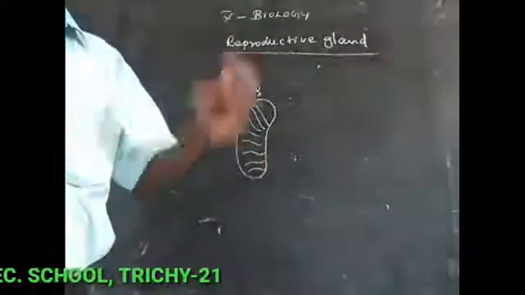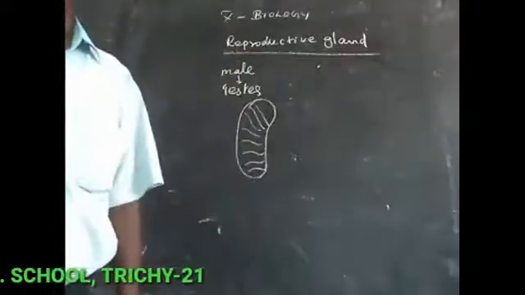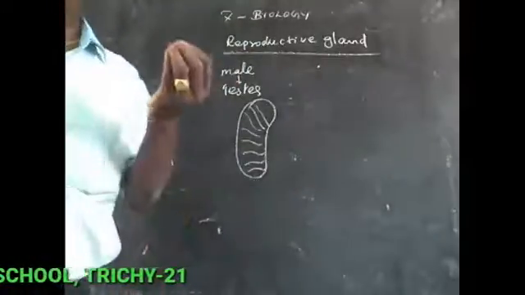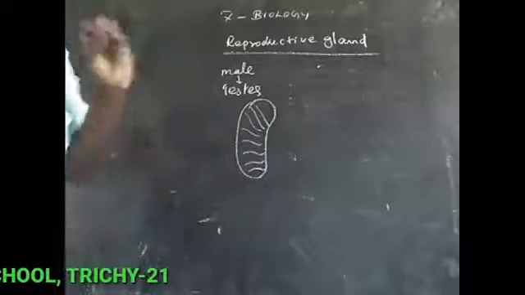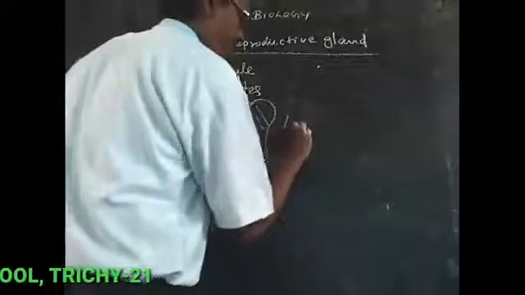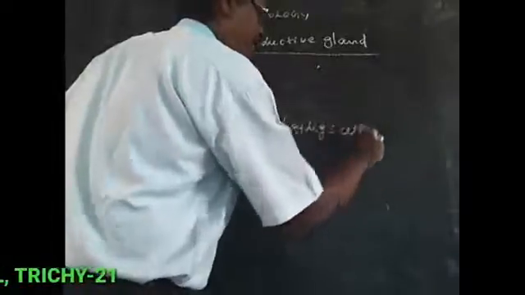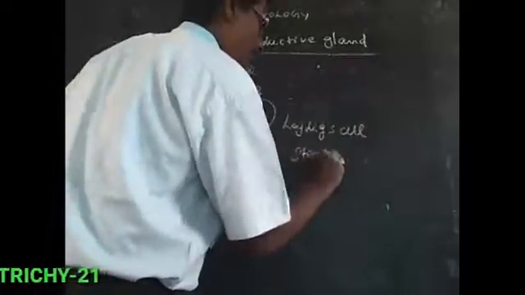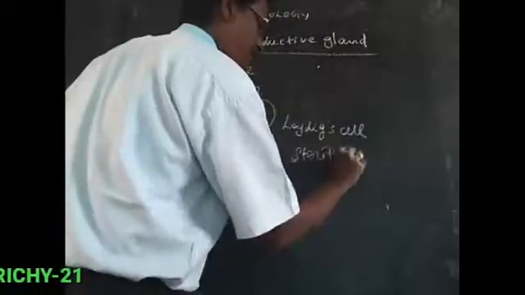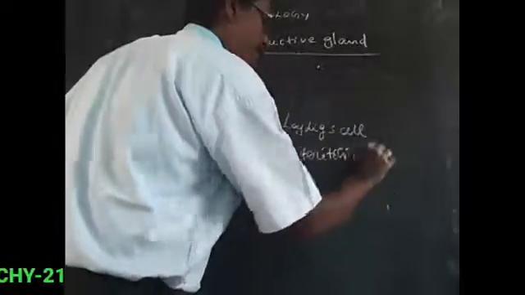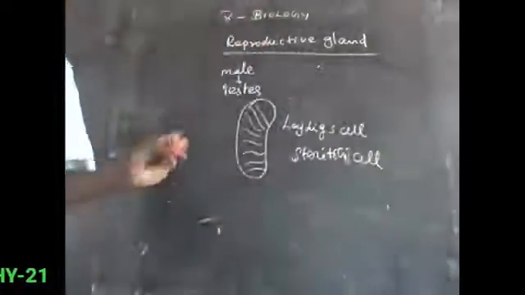Between the tubules, there are cells present: the Leydig cells and the Sertoli cells.